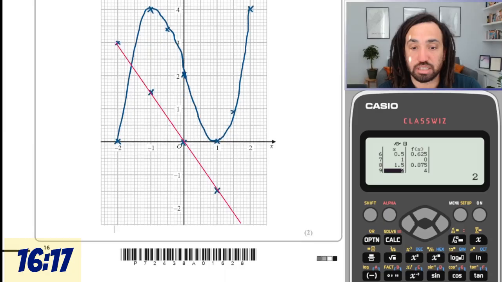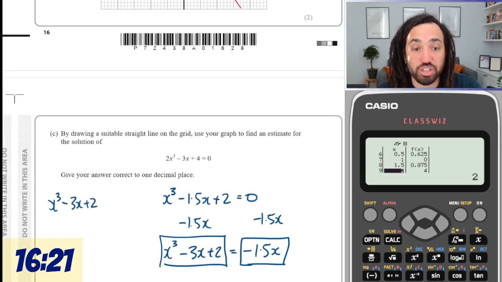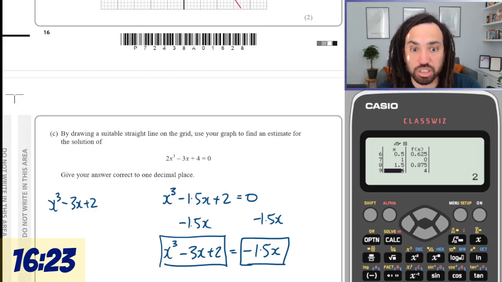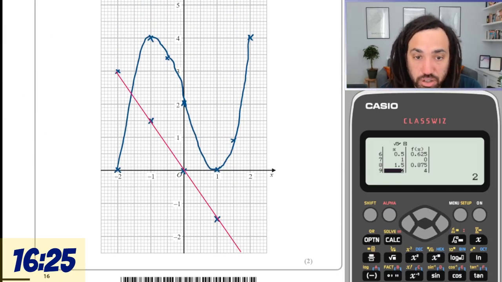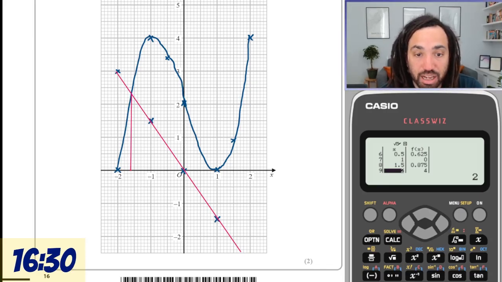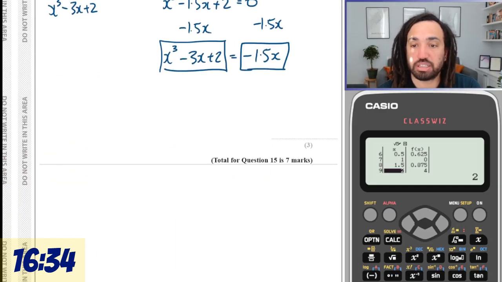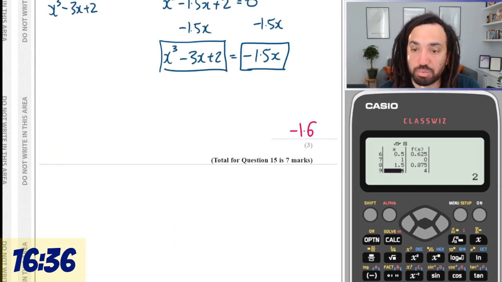And that is it. So the question is, find the solution, singular, and answer, singular, which gives me good reason to believe I've got this right, because there's only one answer. And that one is minus 1.6. You can use your calculator to check if you got that right, but I haven't got the time.